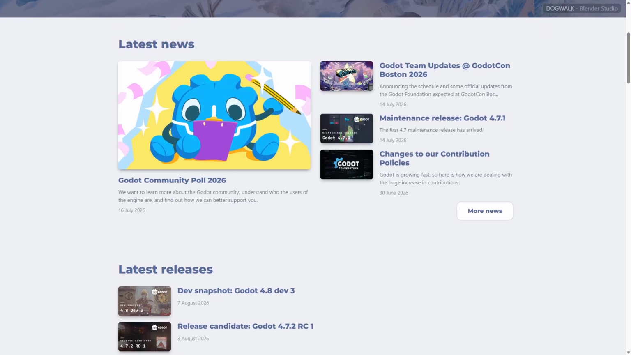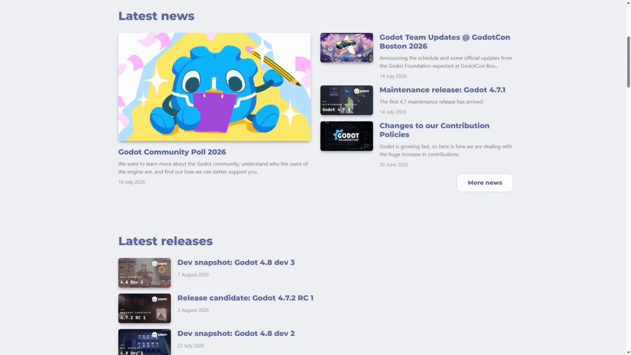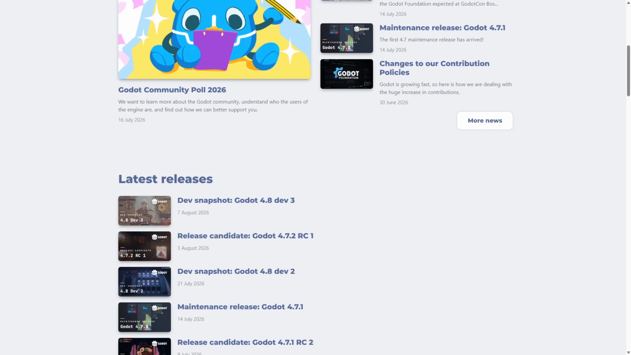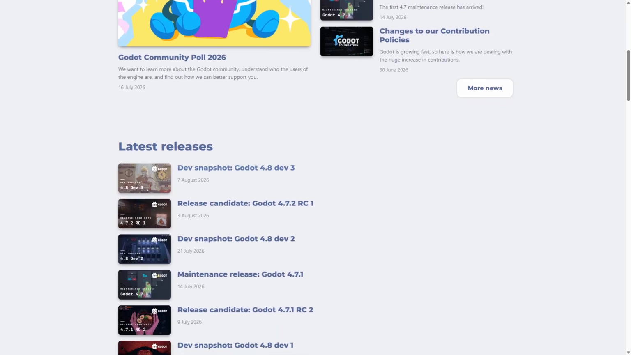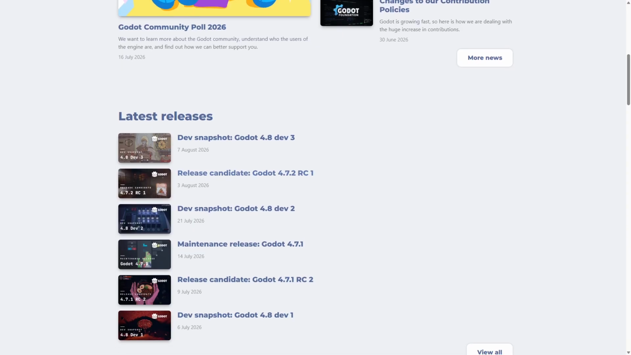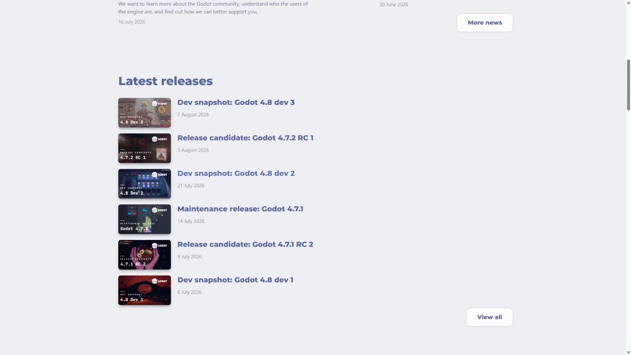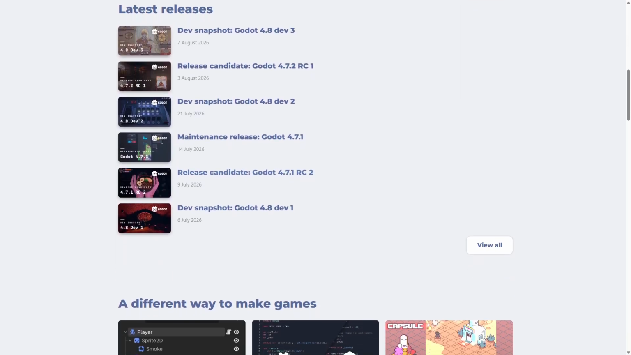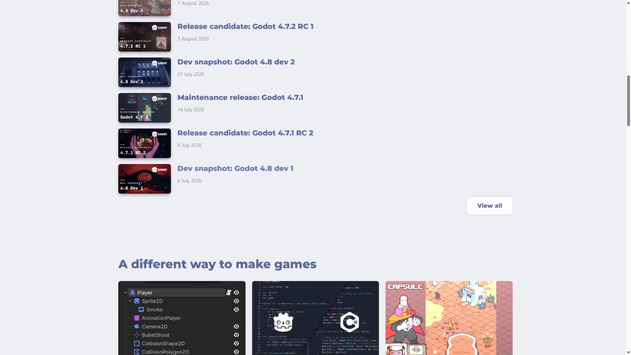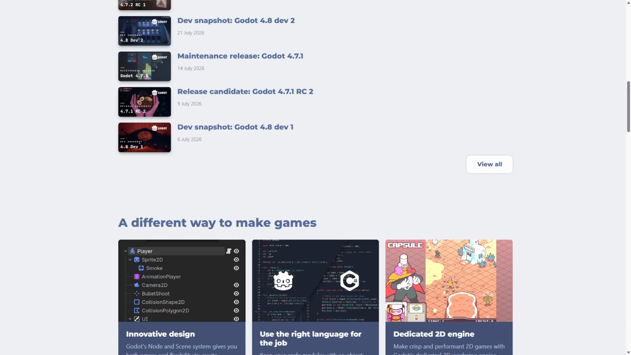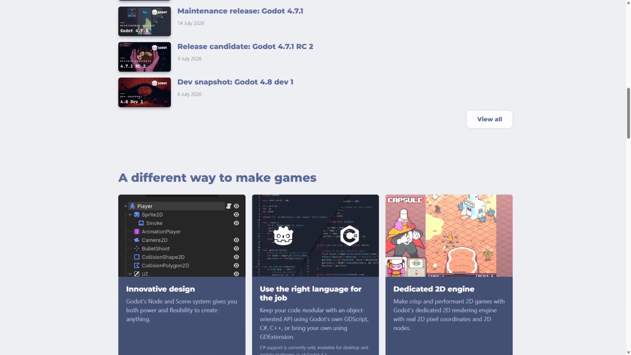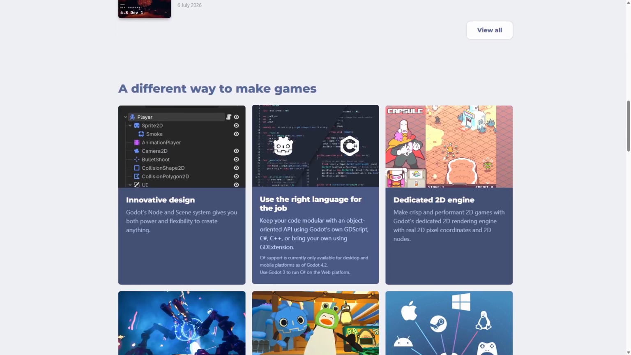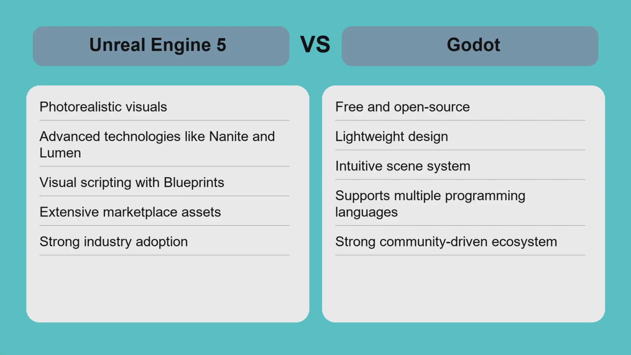Its strengths lie in fast iteration, minimal hardware requirements, and a strong community-driven ecosystem. Godot's open-source nature means developers can customize the engine to fit their needs, without licensing fees or royalties. However, Godot's 3D capabilities, while improving, are not as advanced as Unreal Engine 5's, making it less suited for ultra-realistic graphics. Godot is ideal for indie developers, hobbyists, and small teams focused on 2D games or moderately complex 3D projects who value ease of use and customization.